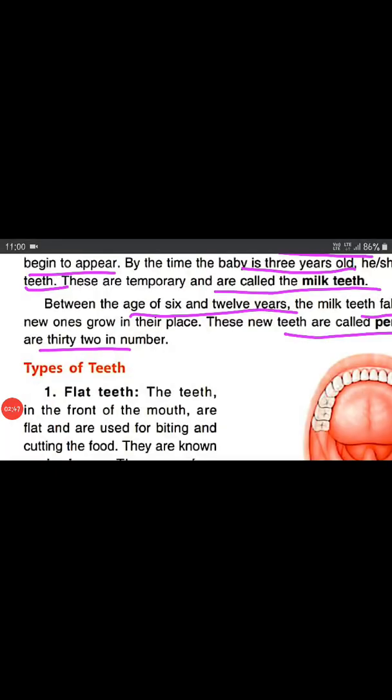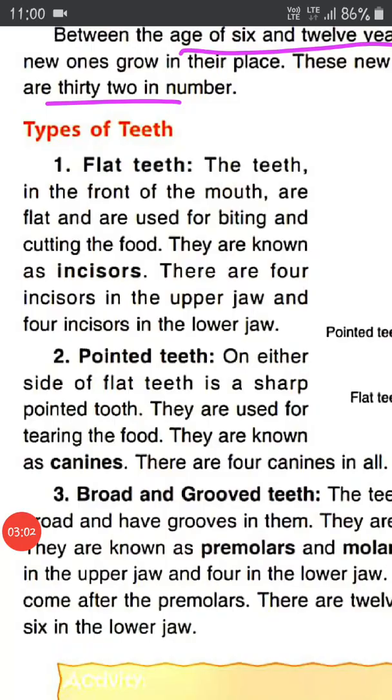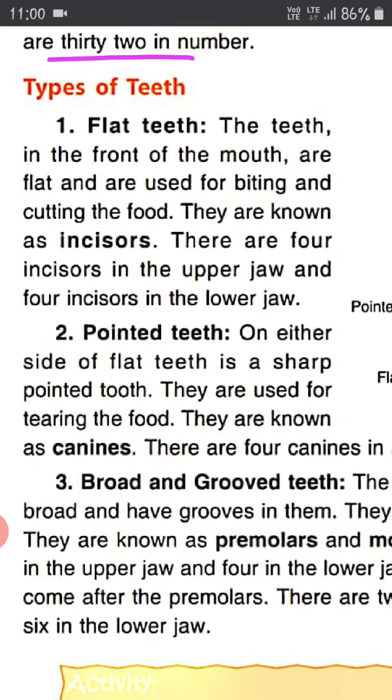You must have seen that most of you have faced the falling of teeth, right? And don't be scared, new teeth will come soon in that place. We discussed two sets of teeth, milk teeth and permanent teeth. Those were not the types of teeth. Now we will come to the types of teeth.